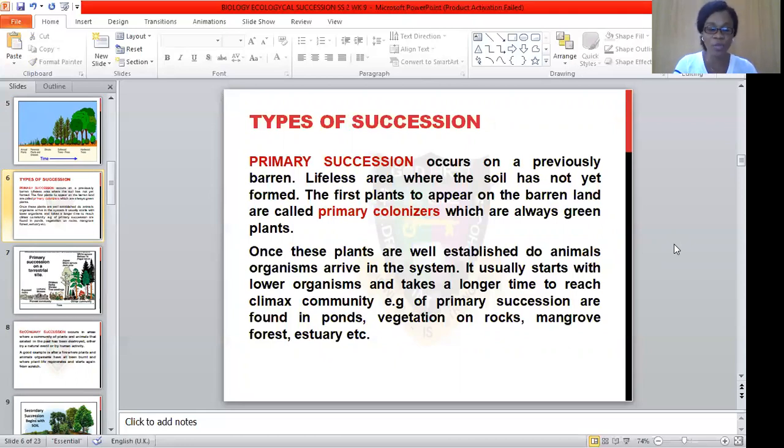If you have been to a pond, you first see some tiny organisms in that environment. At a point, these organisms will start growing and look like small fishes that we can normally put in our aquarium at home. Then before you know it, you see toads, tadpoles and frogs in such a community, like a pond, for example. Also, you can see primary succession happening on vegetation of rocks, mangrove forests, and also estuarine habitats.